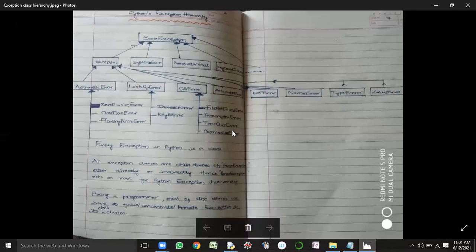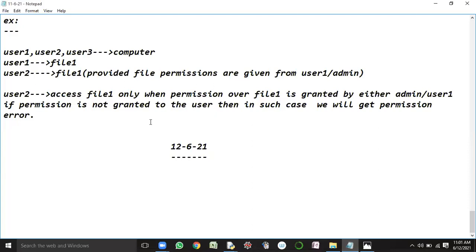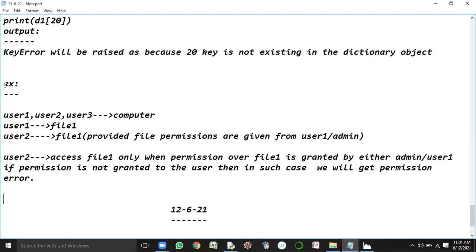Okay. Yes, sir. So let us consider this permission error. Example: user 1, user 2, user 3. These 3 people are using the computer. So who can access the computer? The people who have login credentials. Only those people can gain access to the computer, isn't it? Who can open the computer?